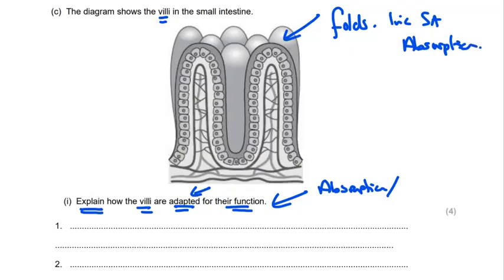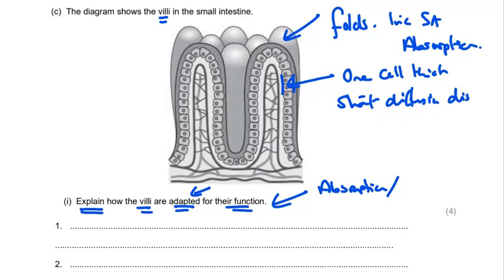We could also have that, we notice here that it's only one cell thick. So it's one cell thick between that and the blood. And so that means that we have short diffusion distances, and that would mean fast diffusion times. Let's just put fast diffusion in our notes, like so.